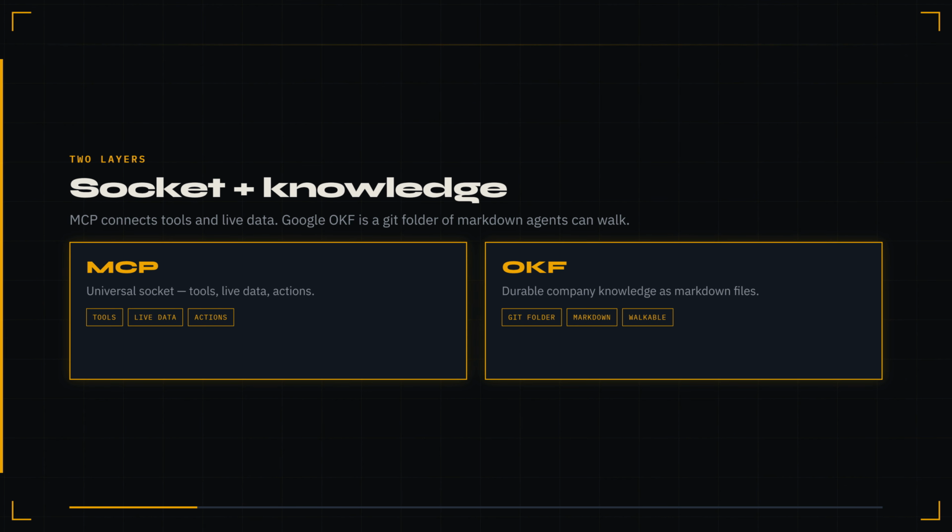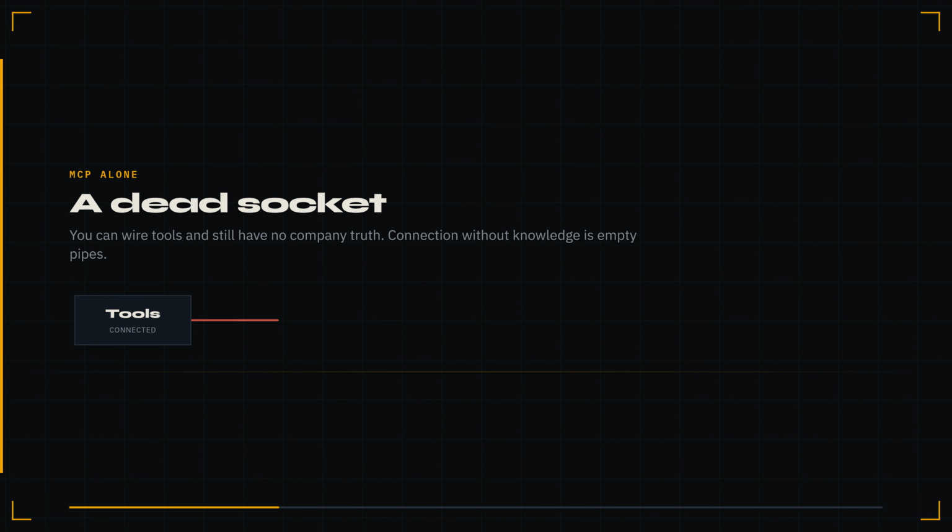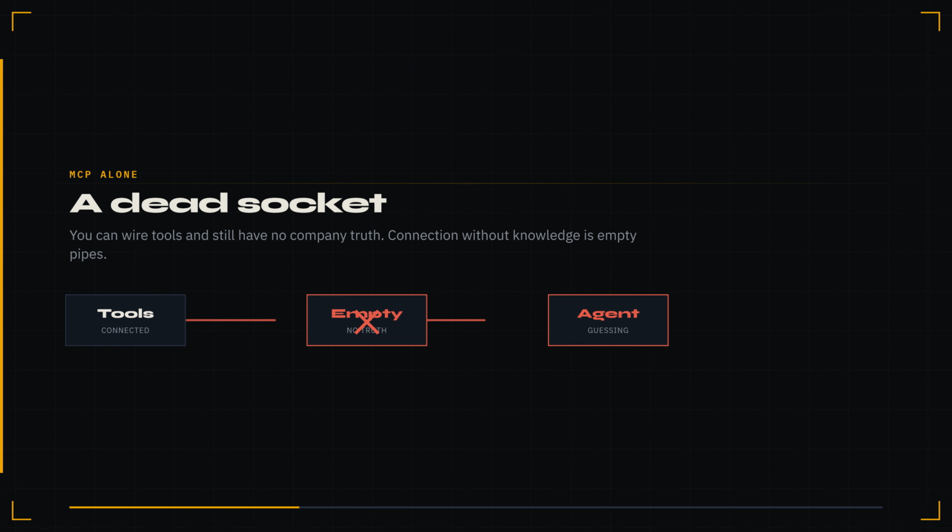Tools, live data, actions. Google Open Knowledge Format is the durable knowledge, a Git folder of markdown your agents can walk. MCP alone is a dead socket. You can connect tools and still have no company truth. Connection without knowledge is just empty pipes.